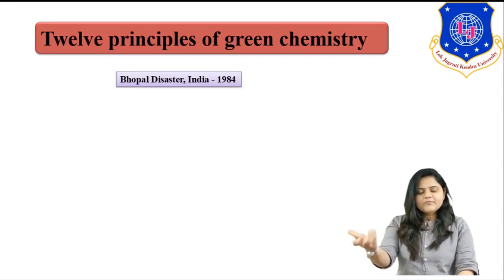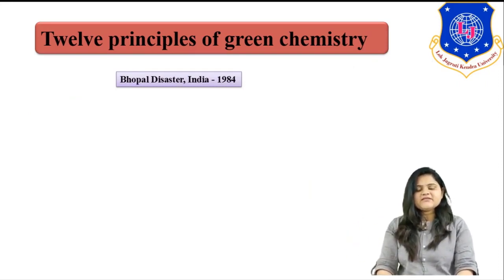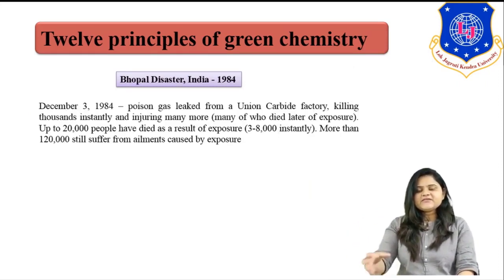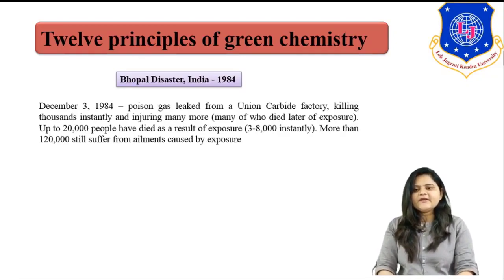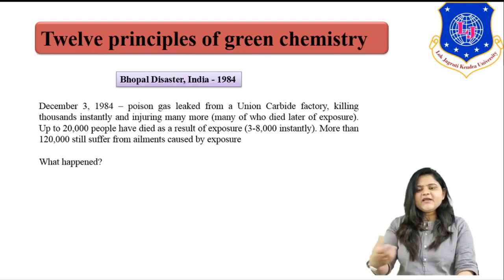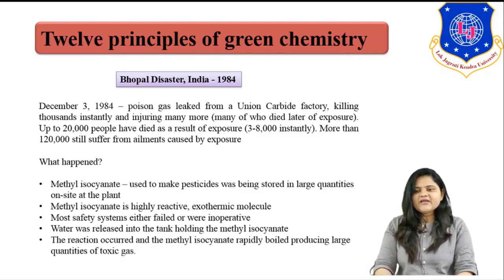Another case we can take is the Bhopal disaster. The entire incident took place on 3rd December 1984. There was a leakage of poisonous MIC gas, right. Many people lost their life due to sudden exposure to that chemical. The leakage of methyl isocyanate took place, and this chemical was used to make pesticide.